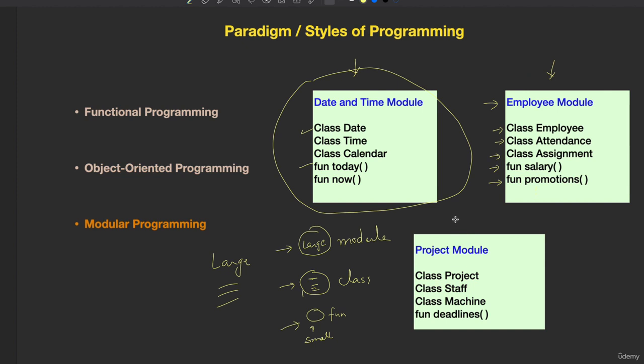Now in the same way, there is a module called project that is related to a project. There is a module for date and time containing the classes and the functions for date and time. So this is the bigger level of dividing a larger application.